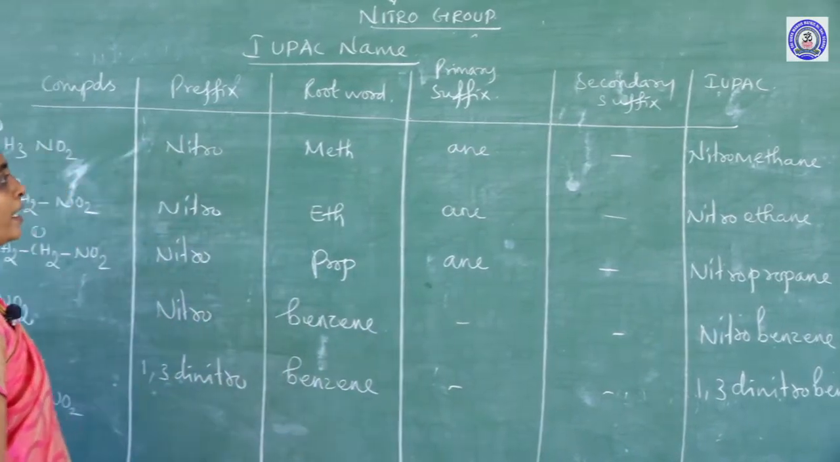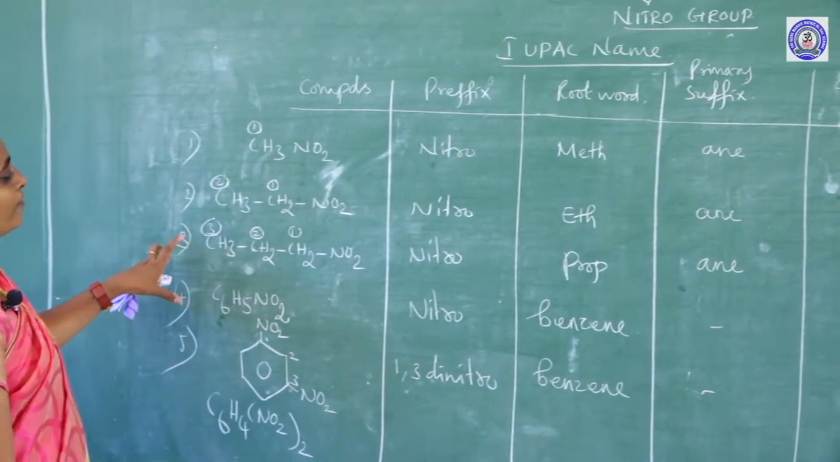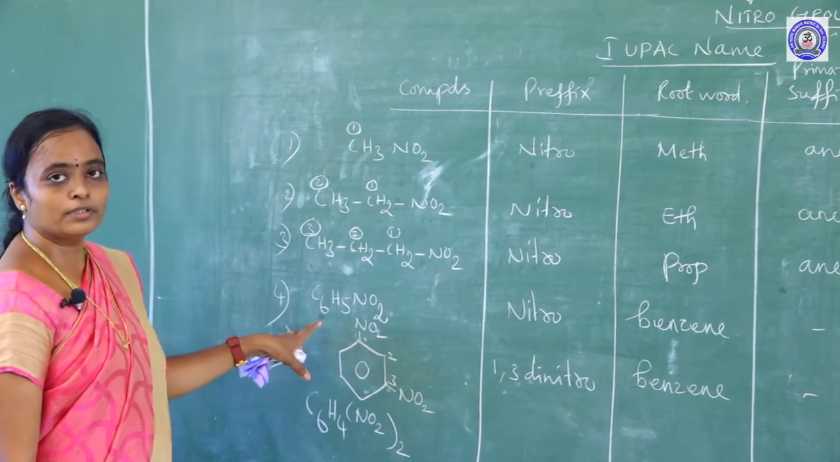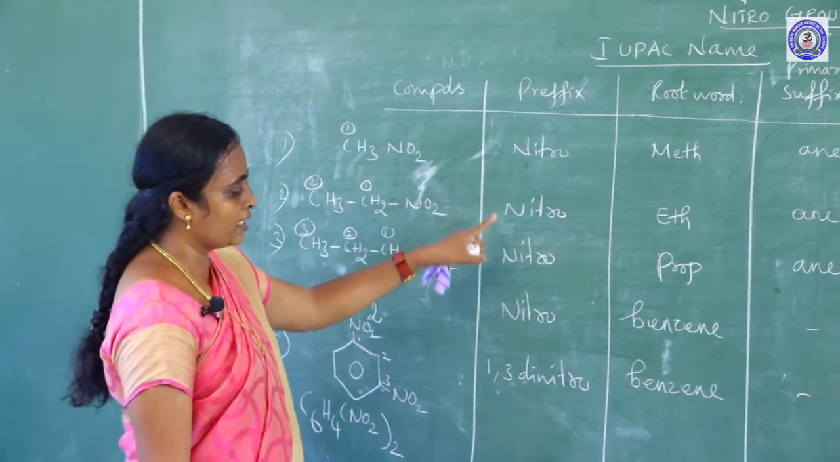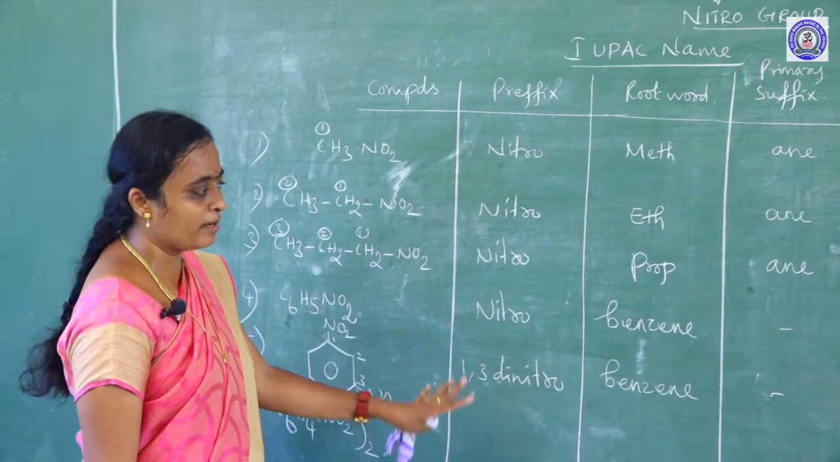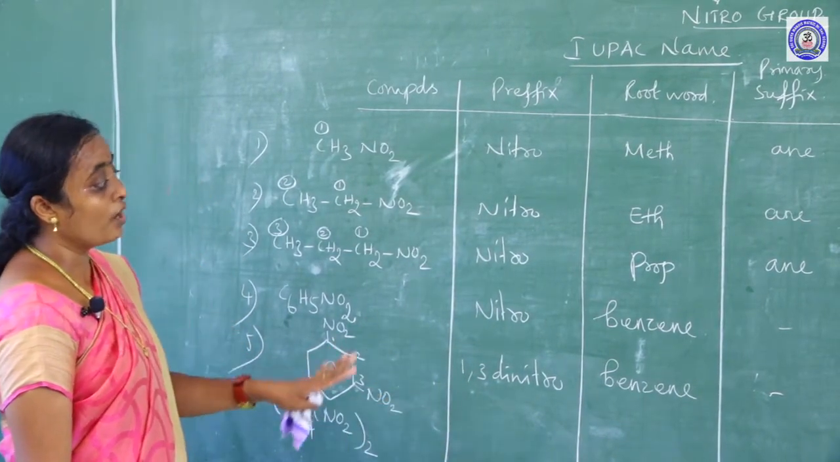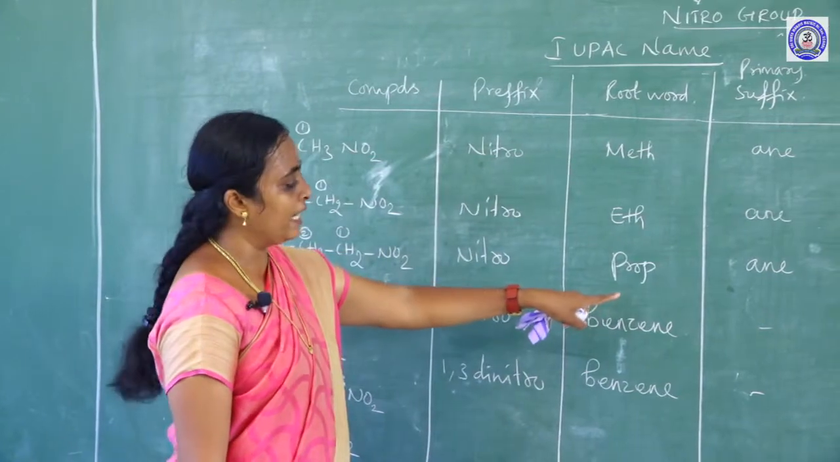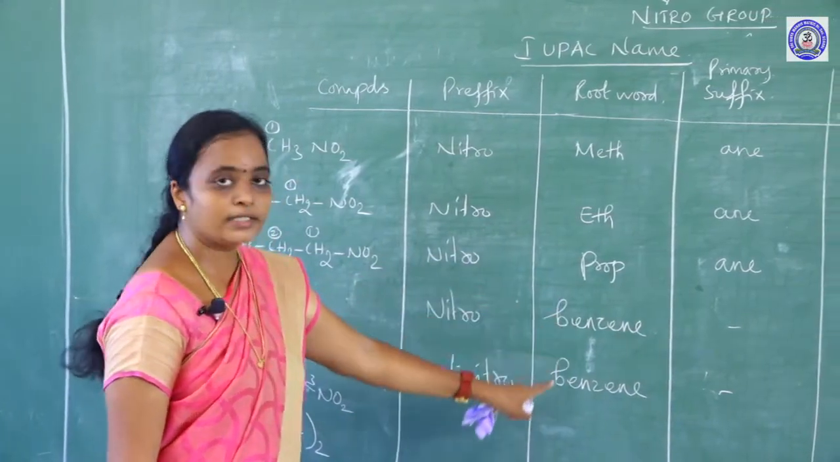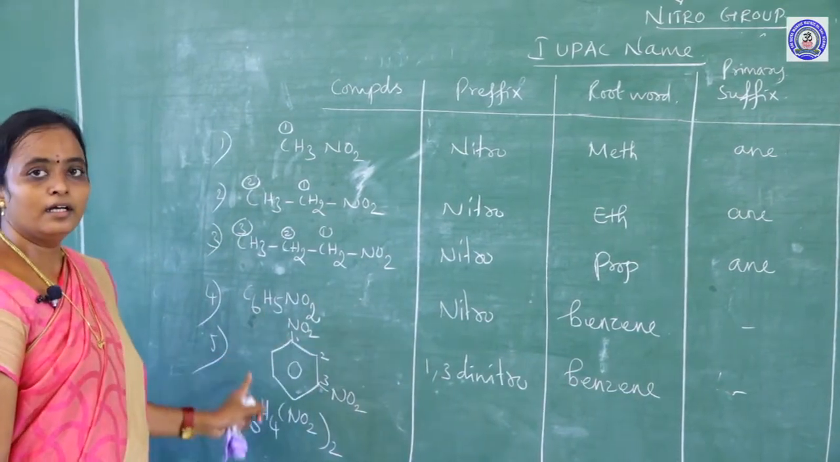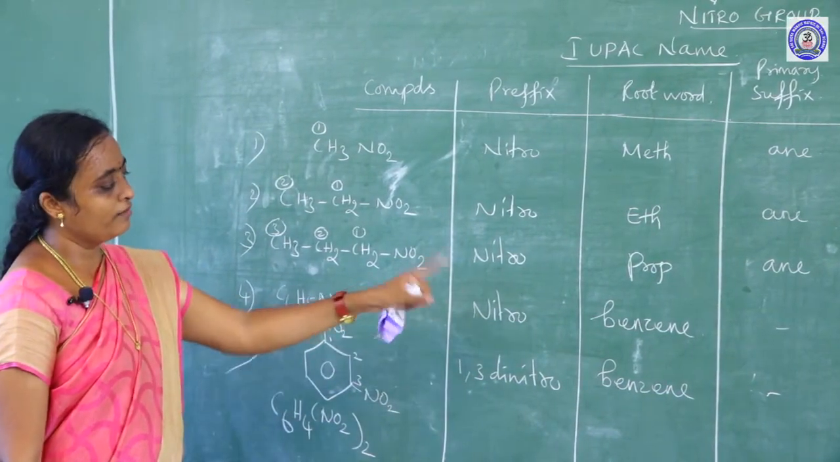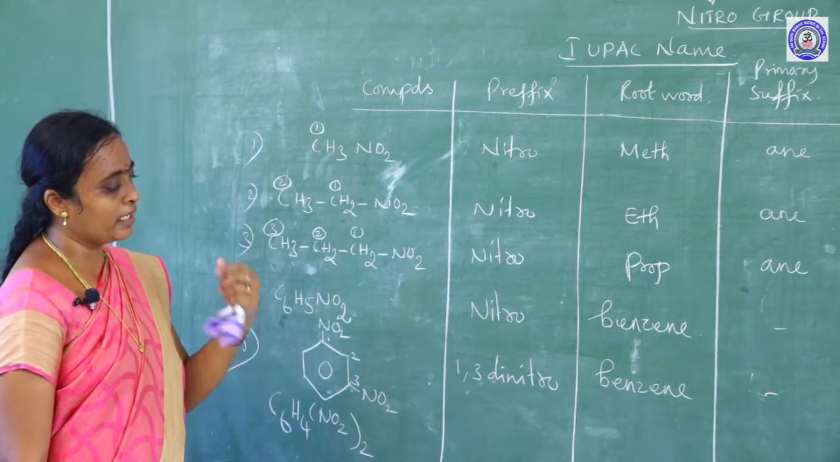While giving an IUPAC name, you should follow separate rules for the aliphatic system and for the aromatic system. For aliphatic, the prefix you are considering is nitro, and aromatic also the same nitro, but you should concentrate on the root word because the aliphatic system is different, the aromatic system is different. For aromatic you should take benzene as the root word. So, I should give nitrobenzene, 1,3 dinitrobenzene.